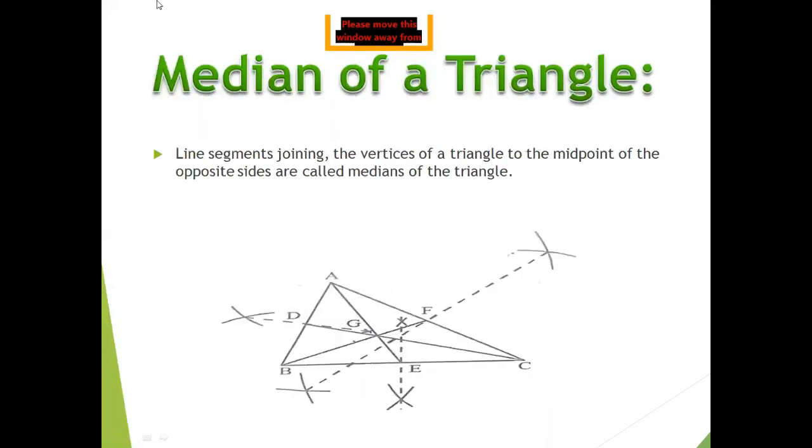Median of a triangle. Line segments joining the vertices of a triangle to the midpoints of the opposite sides are called medians of the triangle. It means when you draw any triangle, locate the midpoints of the sides, and connect each vertex to the midpoint of the opposite side, whatever we obtain is called the medians of the triangle. You can see in the diagram.